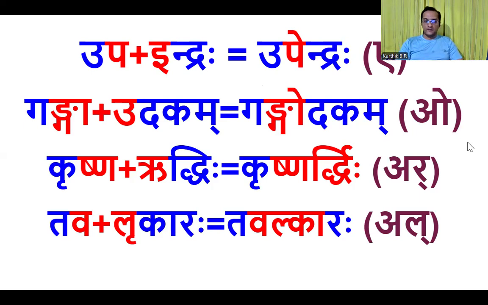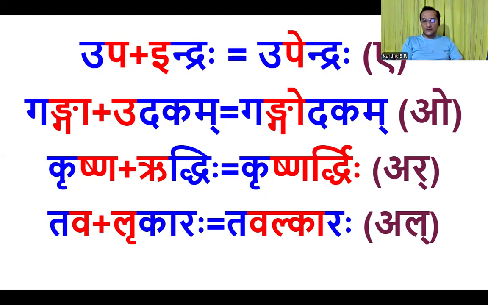We will take the first example: Upa and Indraha. One by one, we will start applying the sutras which we have learned. At the end of Upa, we have A. In the beginning of Indraha, we have E. The sutra is Adgunaha. If any vowel is placed after A, it will be replaced by guna. That is the meaning of the sutra. And guna, we know, A, E, O are gunas. Three letters have got the name guna.